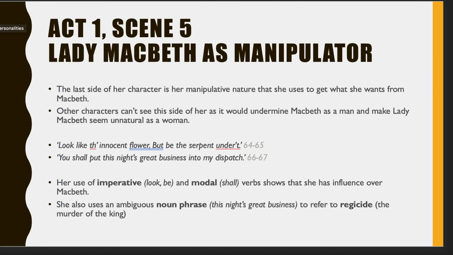Wonderful metaphor, wonderful imagery there that you could talk about deception, appearance versus reality. She's trying to teach him to be more like her because she is excellent at looking one way and appearing on the outside to be one way, but internally being something completely opposite. And that's what that says, while also drawing on the imagery of the Bible and the idea of Adam and Eve and the serpent, and that cultural illusion, which we've spoken about before, and how powerful that would be to a Jacobean audience who were all very religious Christians.